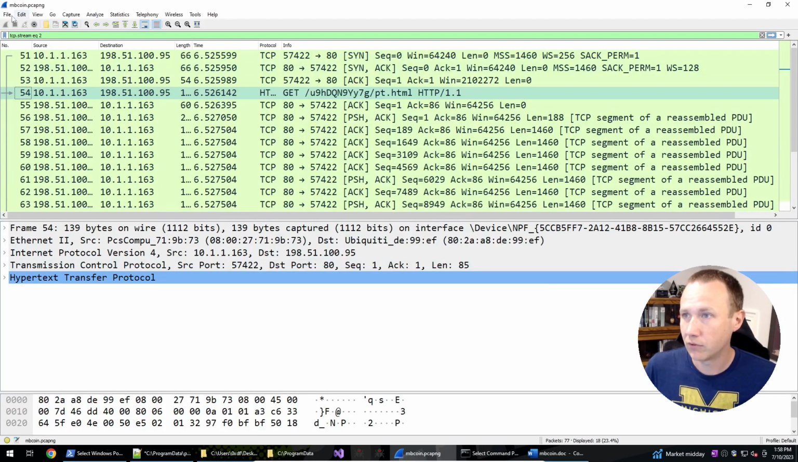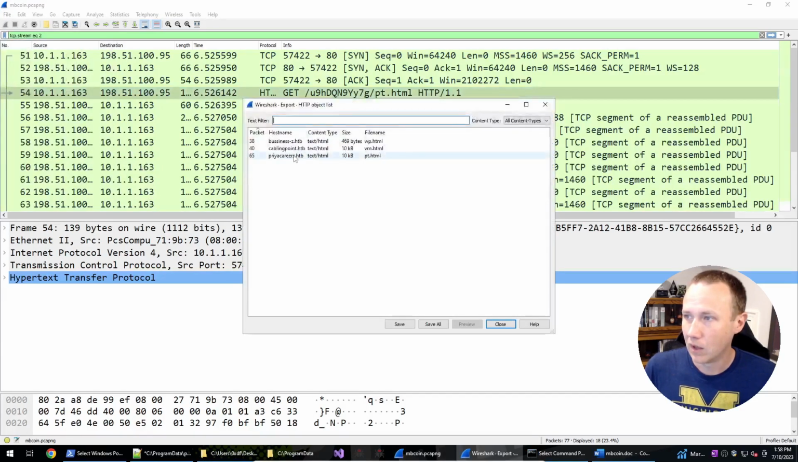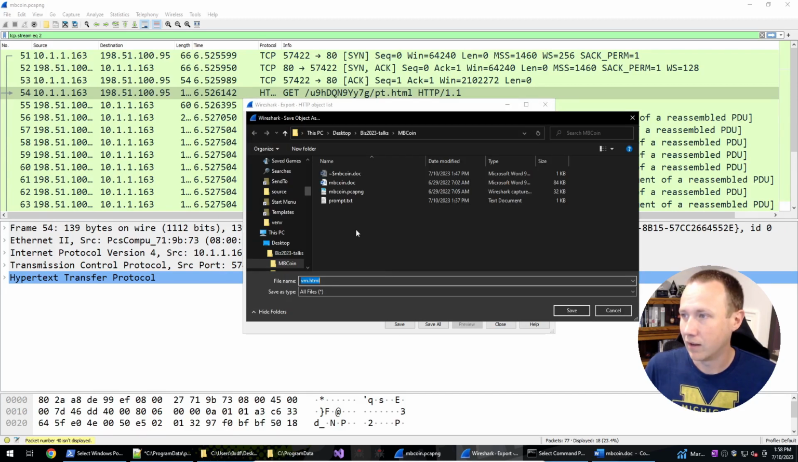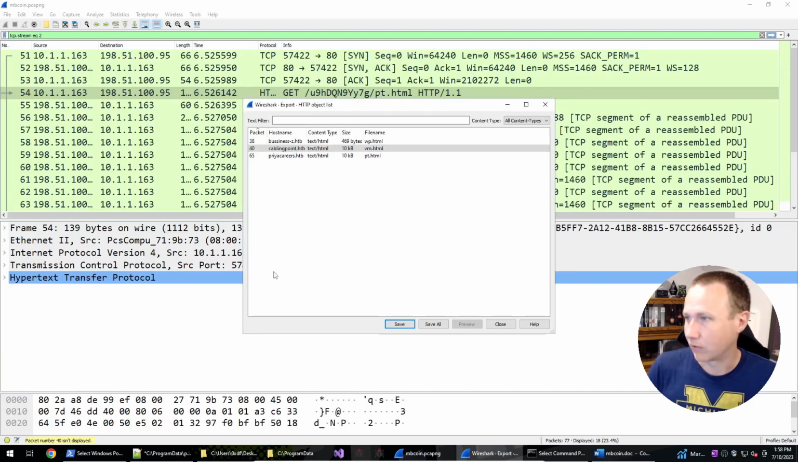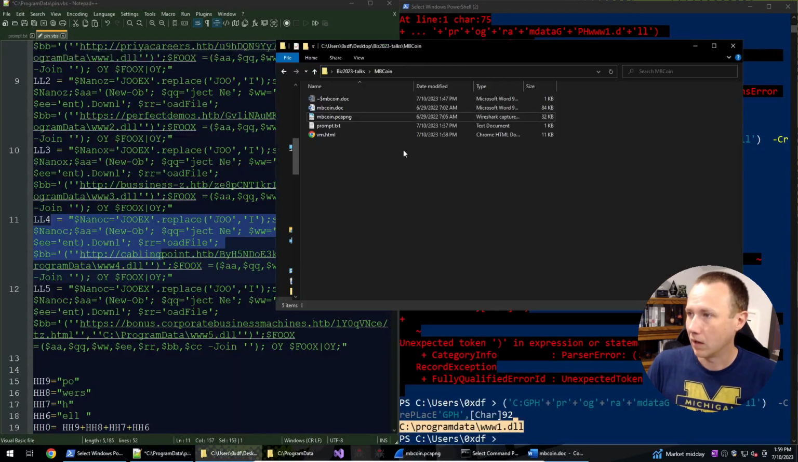So I'm most interested in, let's see, we'll export the objects. We'll grab the HTTP objects. We'll grab the cabling point.htb. That's the one we're interested in, and save it. It's going to save it as vmm.html. So that's fine for now, and we'll close that and get out of here.